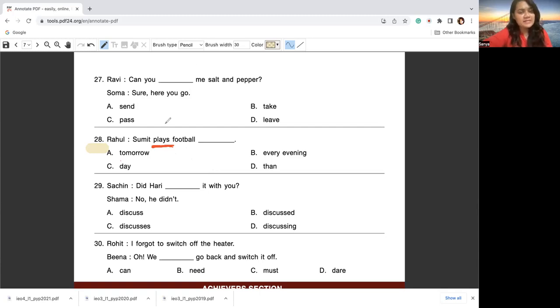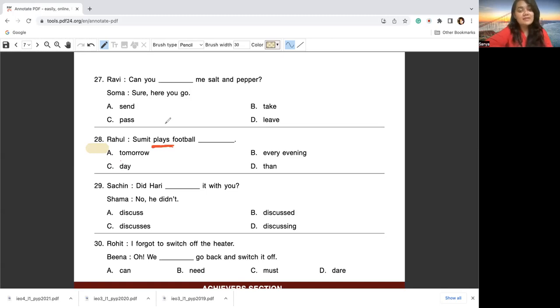Now, simple present tense is a part of present tense which is used to convey activities that are done on a daily basis, that are done as habits, or are frequently repeated, right? So these habits are regular habits happening every single day.